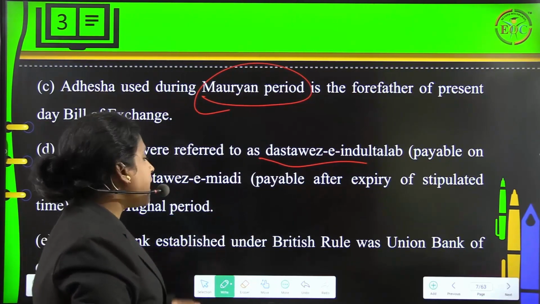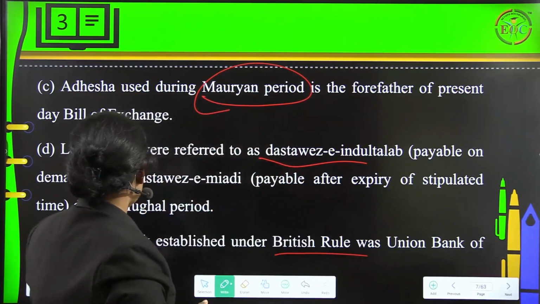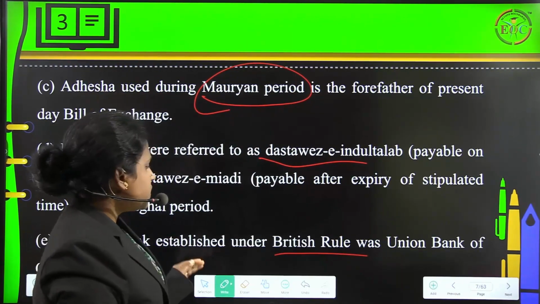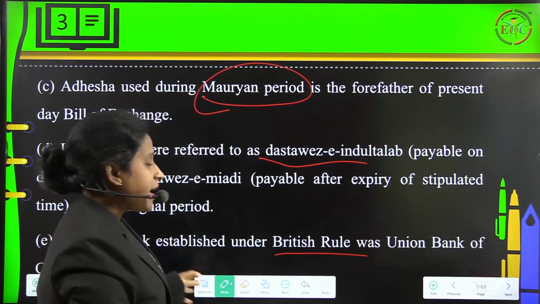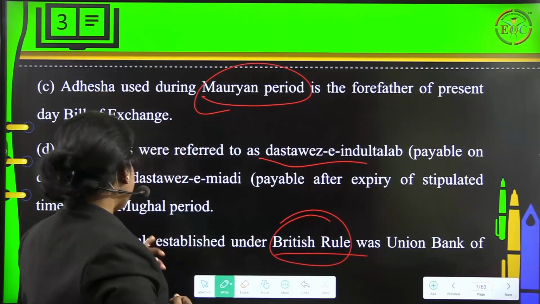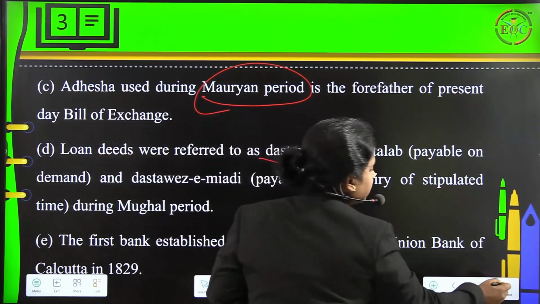And the first bank established under British rule was Union Bank of Calcutta in the year 1829. So this is basic information that we have to understand: the first bank established under British rule was Union Bank of Calcutta in 1829.